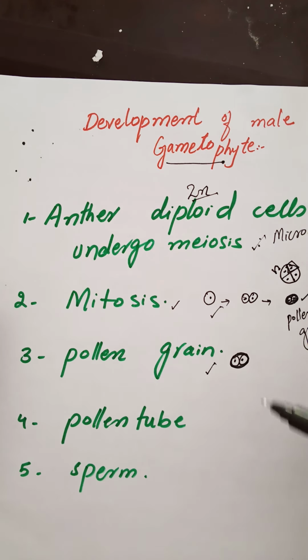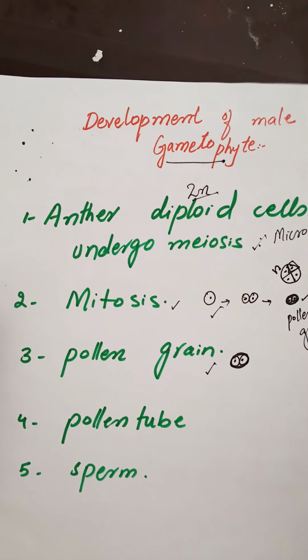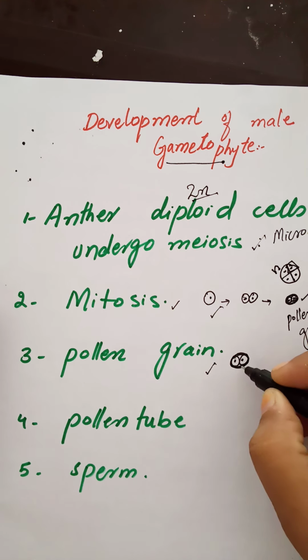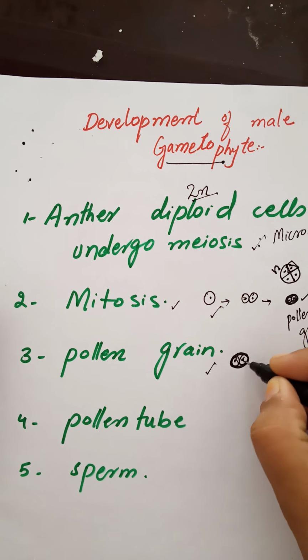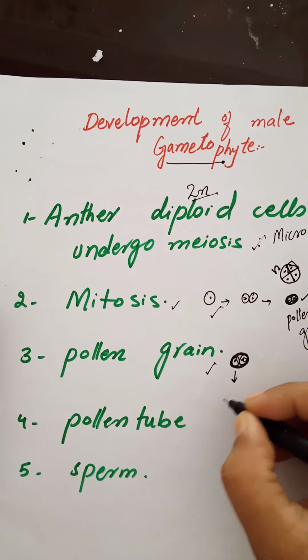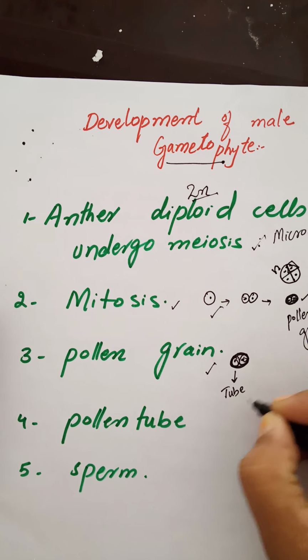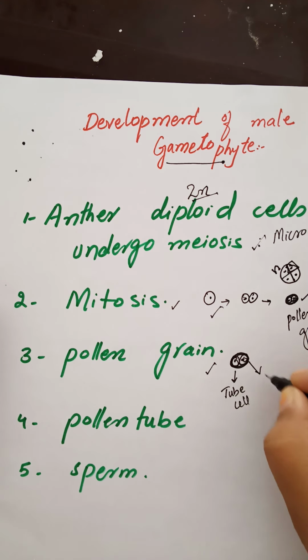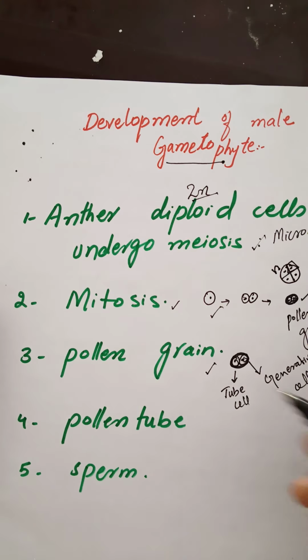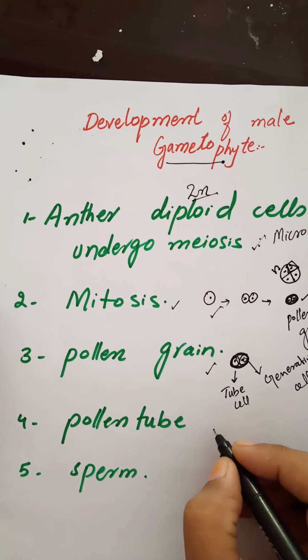After pollination and germination, each microspore develops to form the mature male gametophyte. Here, of these 2 cells, one cell is known as the tube cell and the other one is the generative cell. What are the names of these 2 cells? One is the tube cell and the other one is the generative cell.